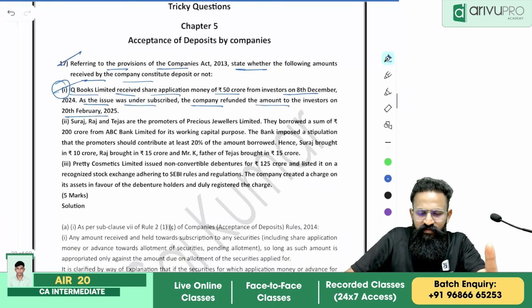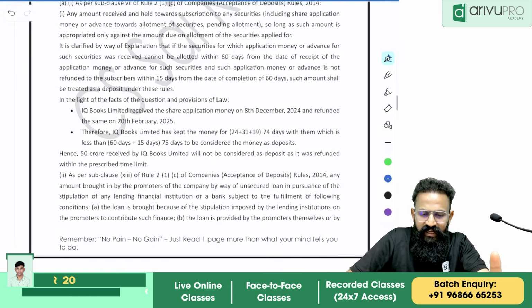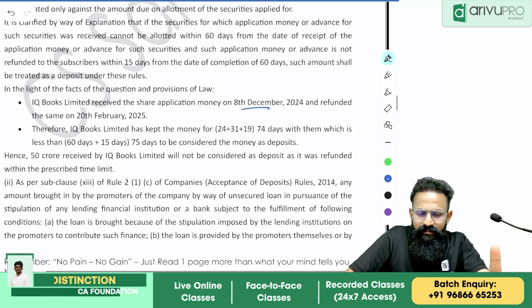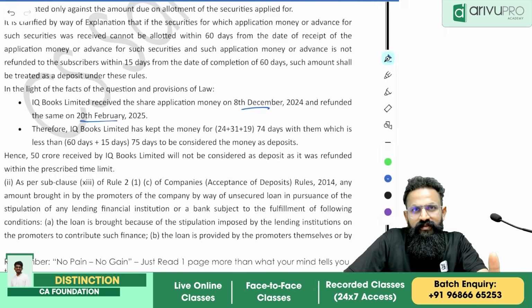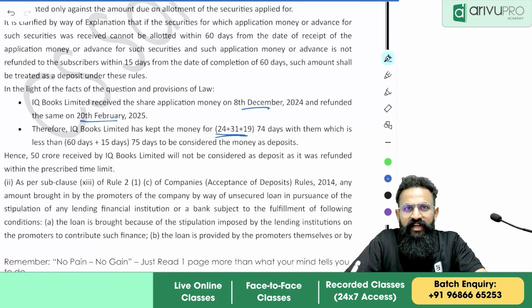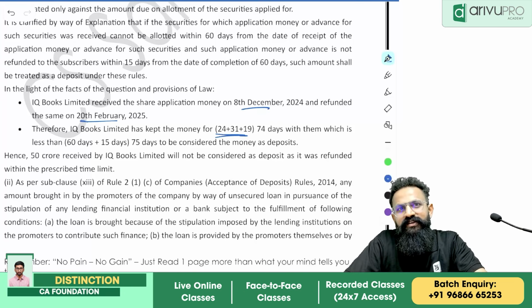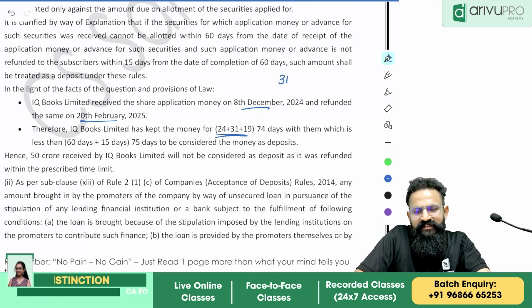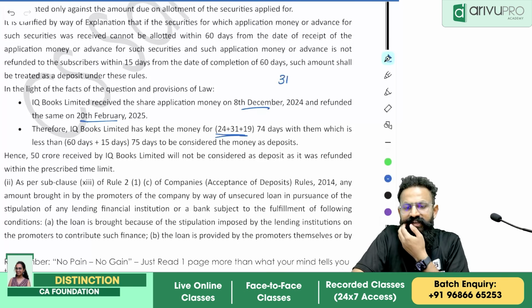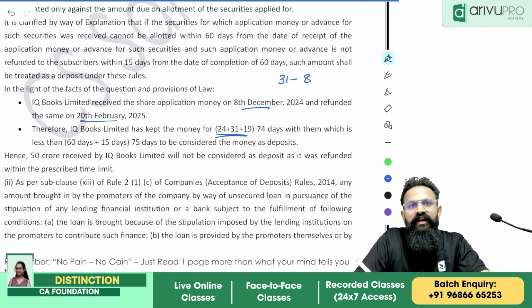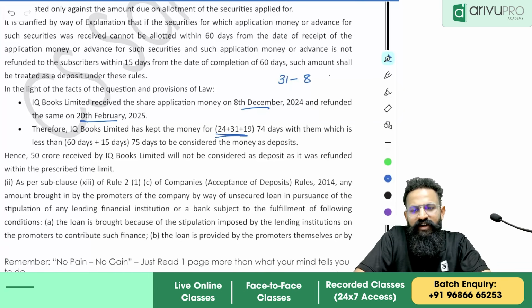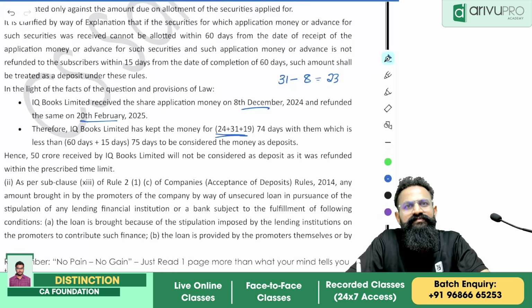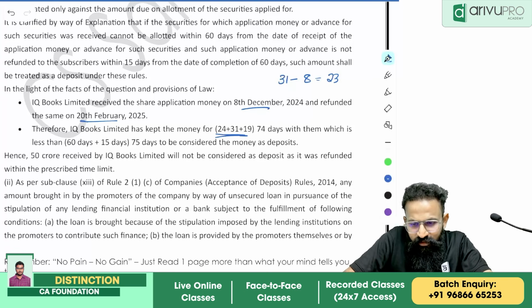So remember, in the days calculated, look at how the institute has taken the calculation from 8th December to 20th Feb. They have taken 24 days in the month of December. Correct? 24 days in the month of December. If out of 31 days I exclude 8 days, how many days will I get? I will technically get around 23 days. Agreed? But you see how many days they got?